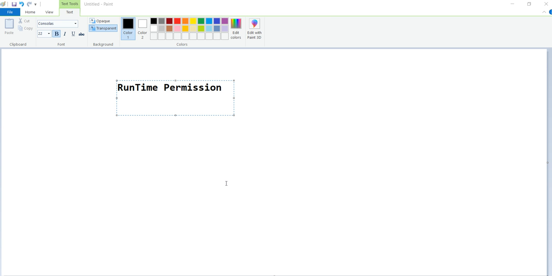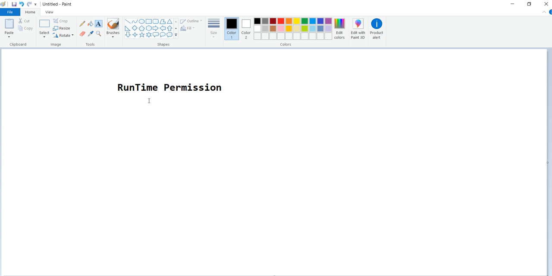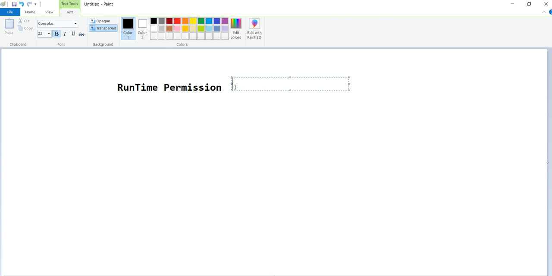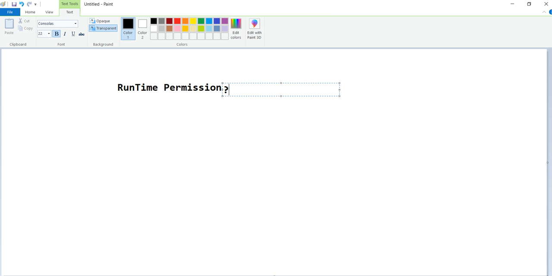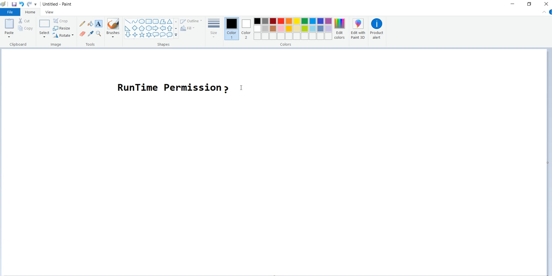Next series of interview questions. Today we'll concentrate on the next topic, that is runtime permission. What is runtime permission? This runtime permission is very important in Android. First we'll see what runtime permission is, then we'll see why it's needed.